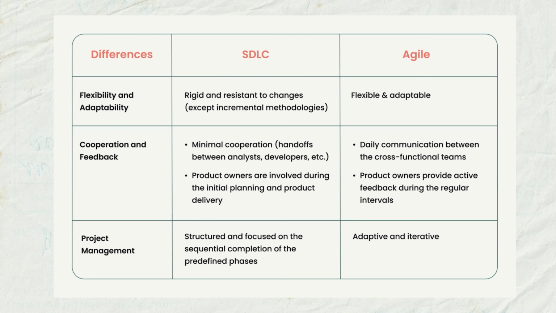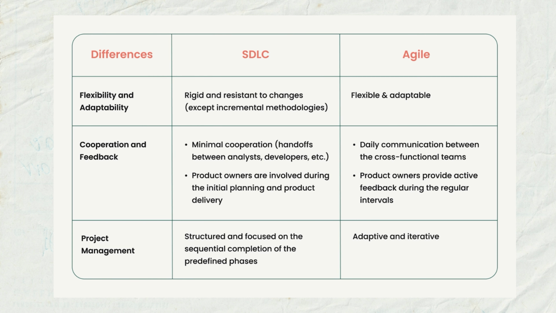The differences between Agile and SDLC. Flexibility and adaptability. SDLC is rigid and resistant to changes, except incremental methodologies, while Agile is flexible and adaptable. Cooperation and feedback. SDLC includes minimal cooperation, like handoffs between analysts, developers, etc. Product owners are involved during the initial planning and product delivery. By contrast, Agile has daily communication between the cross-functional teams. Product owners provide active feedback during the regular intervals.